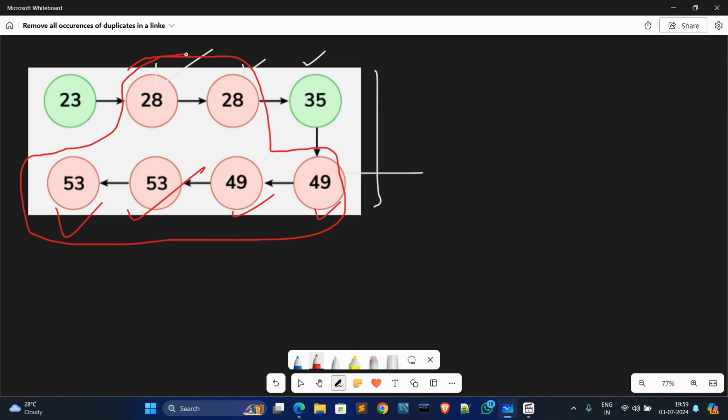After removing them, we return the updated linked list with only the nodes which appear one time. 23 appears only once, and 35 also. So in the output it will show 23 and 35. That's it.